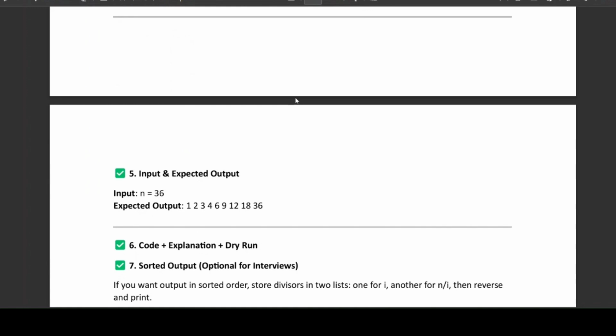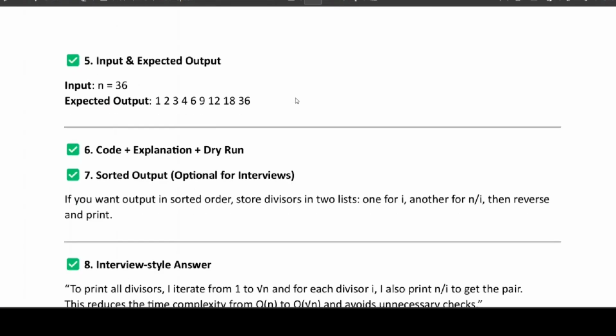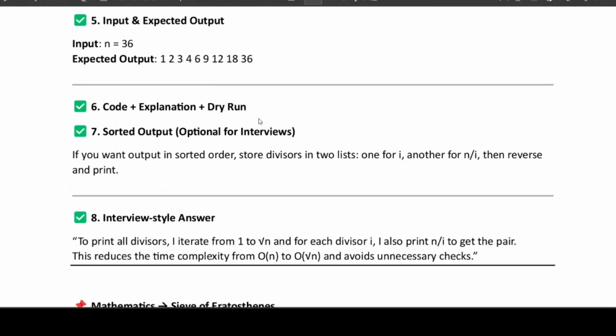I'll be explaining the code at the end of the video, and also how to answer this question if it is asked in interviews. If you want the output in sorted order, store the divisors in two lists, one for i and another for n by i, then reverse and print. This is for sorted output and it is not necessary.